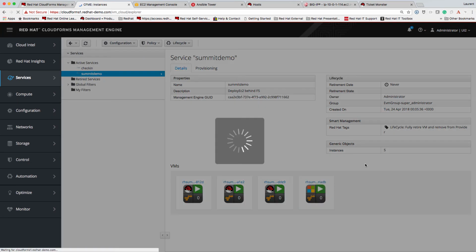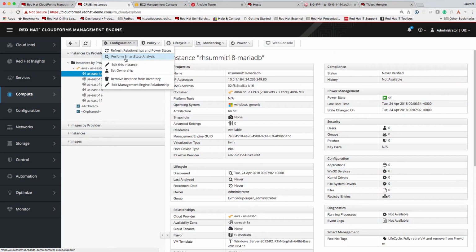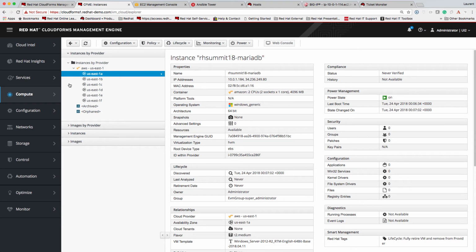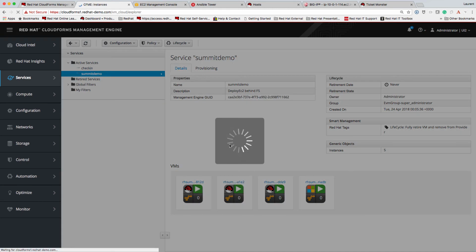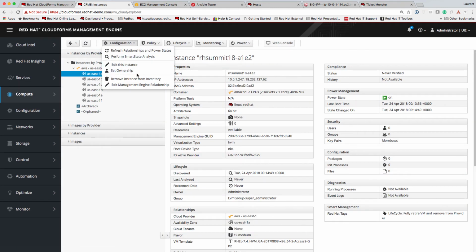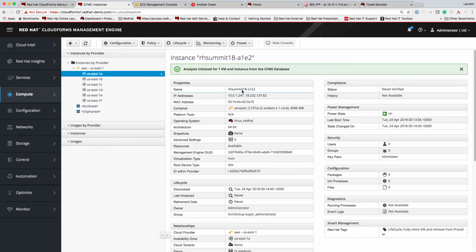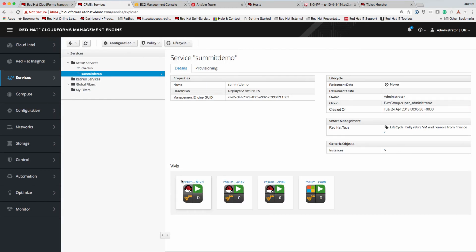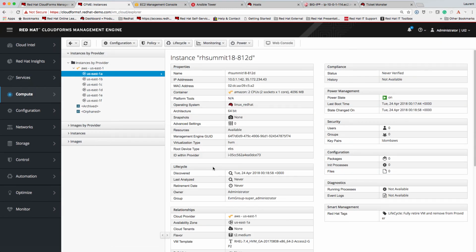Now we can also smart state Windows instances, so it's not just Linux, and we're going to get all the information of that Windows VM as well. Smart state analysis can be used for visibility on what you have, so from a package perspective, processes, files, registry keys, but it can also be used to enforce compliance and then kick off auto remediation, which you could run out of CloudForms as well. In this demo, on purpose, the auto remediation will be done via Ansible Tower and Red Hat Insights.